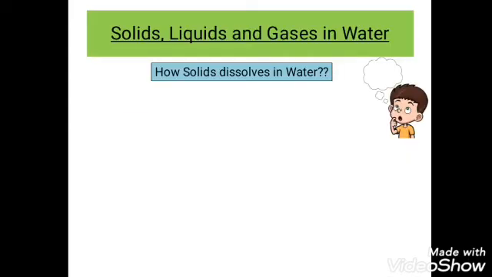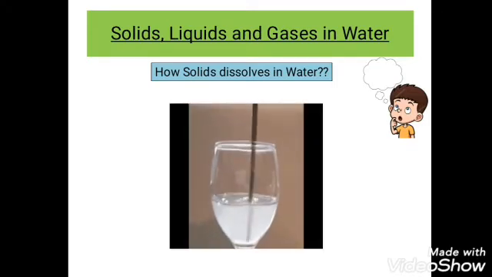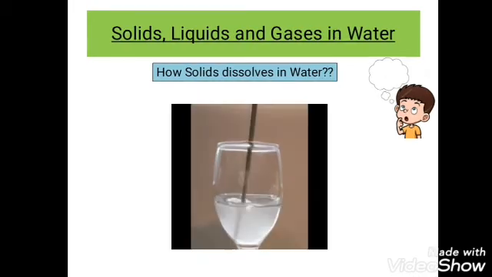Firstly, we'll see how solids dissolve in water. For example, some solids like salt and sugar are soluble in water, right? You have seen that, where the molecules of salt or sugar spread themselves between the molecules of the water. That's why the solids can dissolve in water. This is the best example.